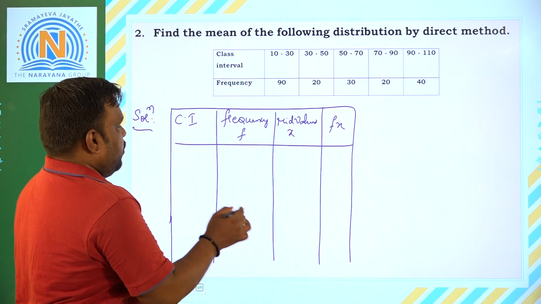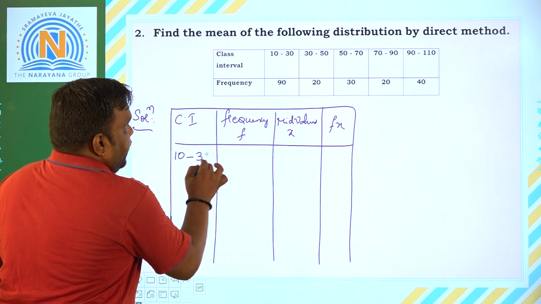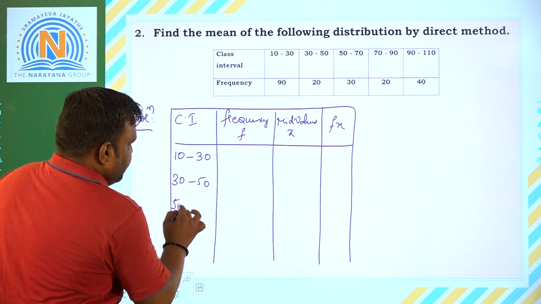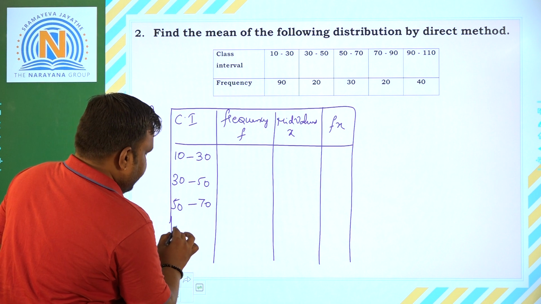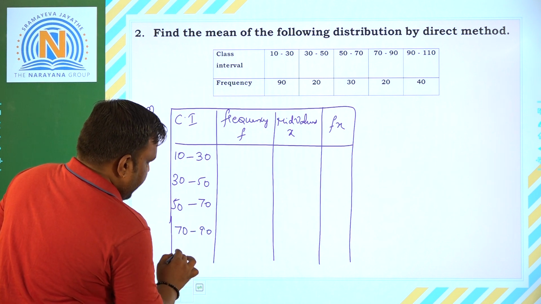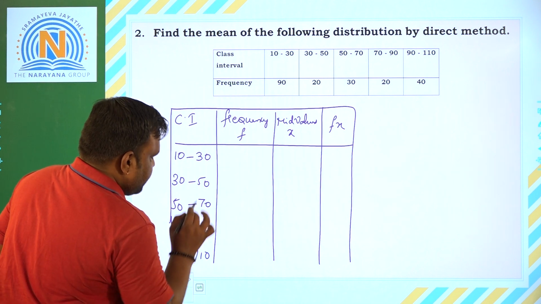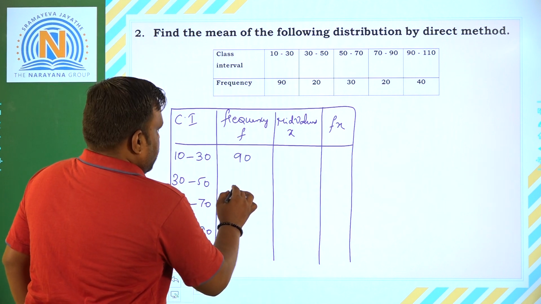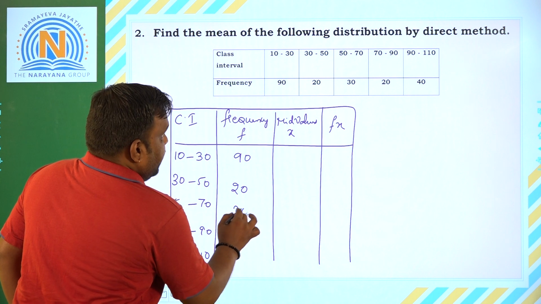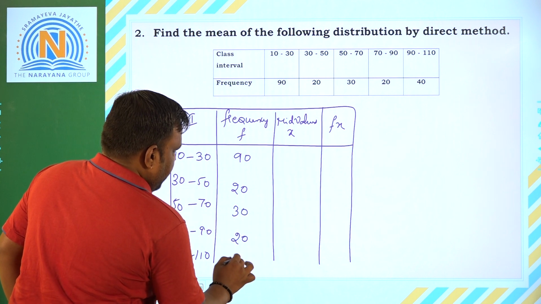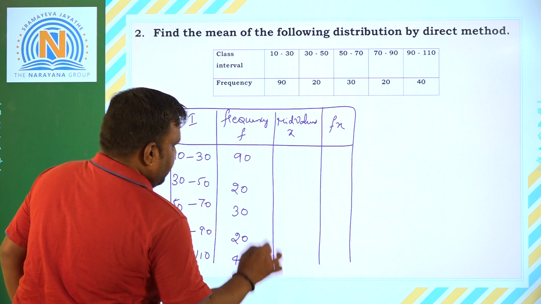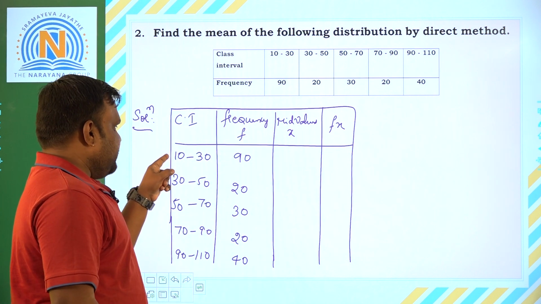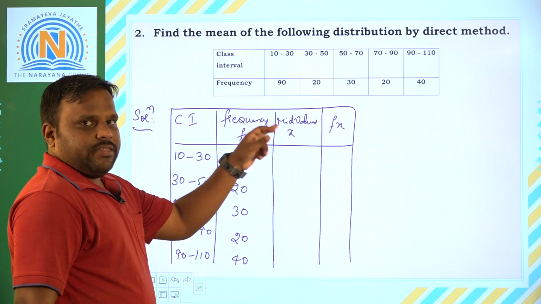First, write the class intervals that we have: 10 to 30, 30 to 50, 50 to 70, 70 to 90, 90 to 110. With respect to these, the frequencies are 90, 20, 30, 20 and 40. These are the respective frequencies. Now, the mid values of the classes.